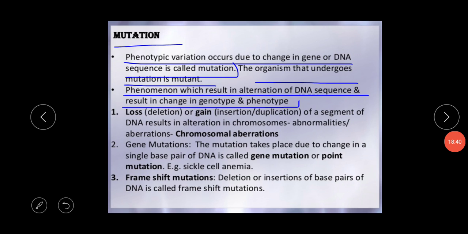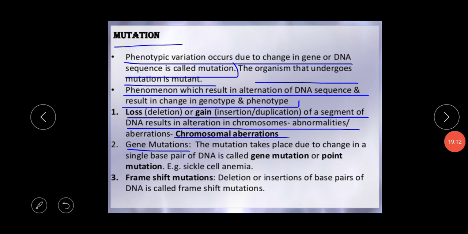There is one type of mutation that is the loss and gain of a segment of DNA, which results in alteration of the chromosome, abnormalities or aberrations. Okay, so this is called chromosomal mutation. Either the chromosome segment becomes deleted, or inserted, or duplicated. These kinds of mutation are also included in chromosomal type mutation. Okay, next thing is gene mutation.